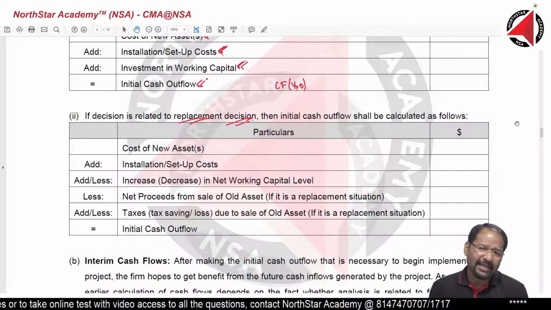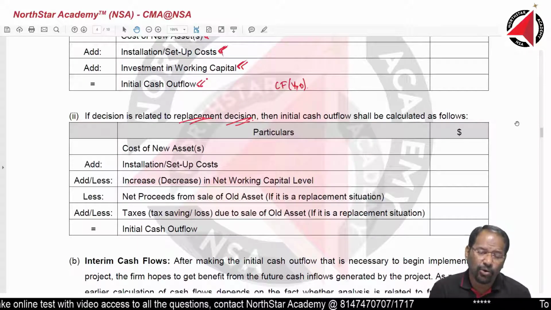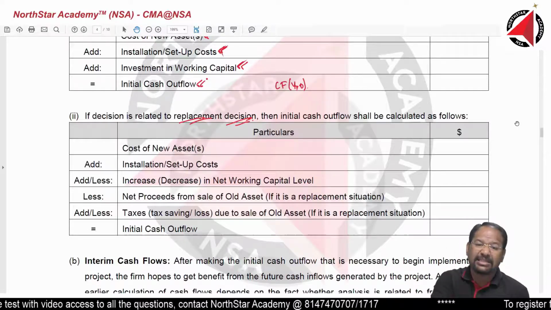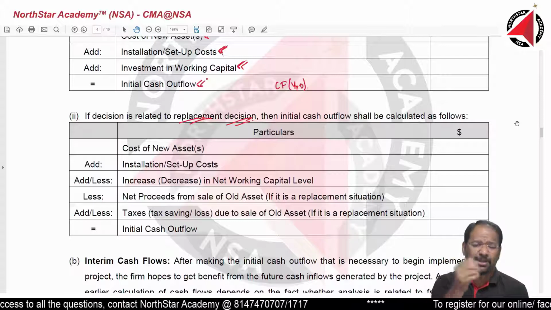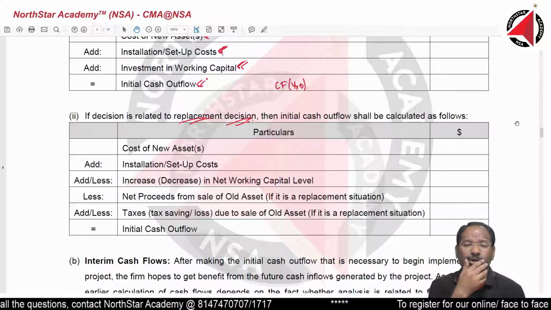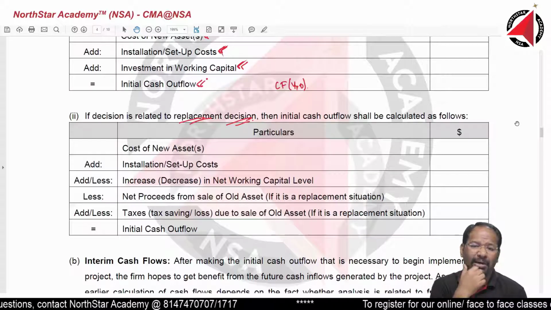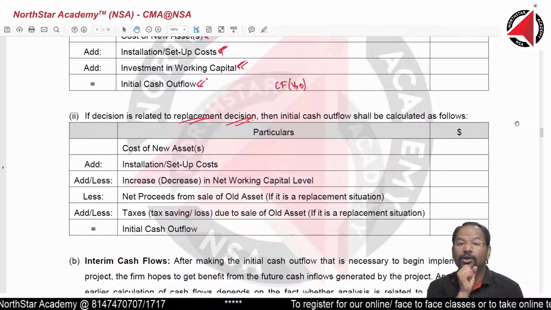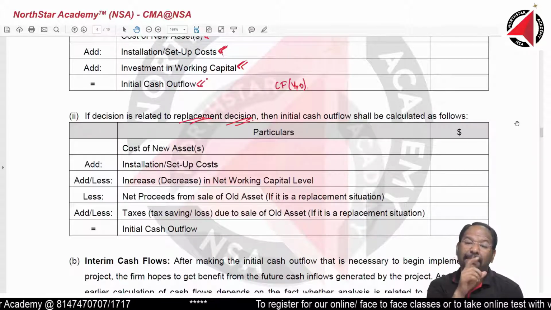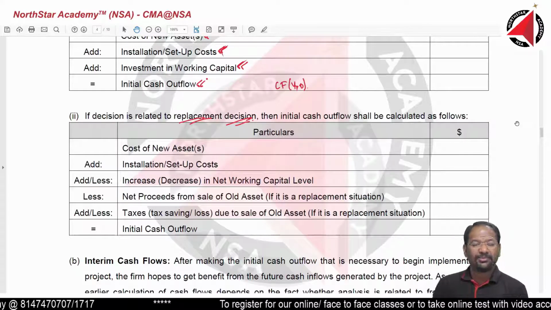In that case, what am I going to do? I am going to replace my old machinery with a new machinery. Why would I keep both machineries? It is just going to consume a lot of manpower and a lot of electricity. The new machinery is more efficient. So what I will do? I will replace the old machinery with a new machinery.